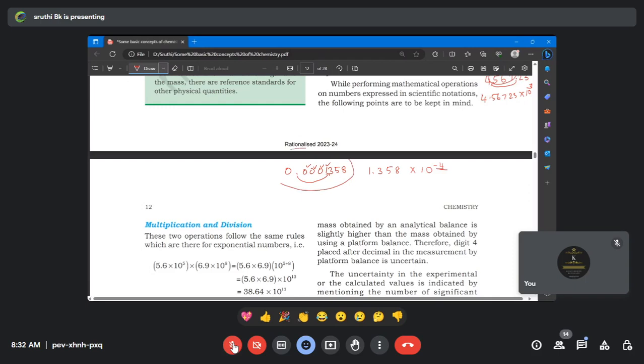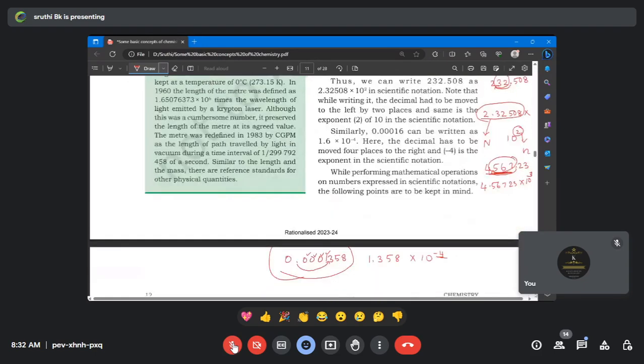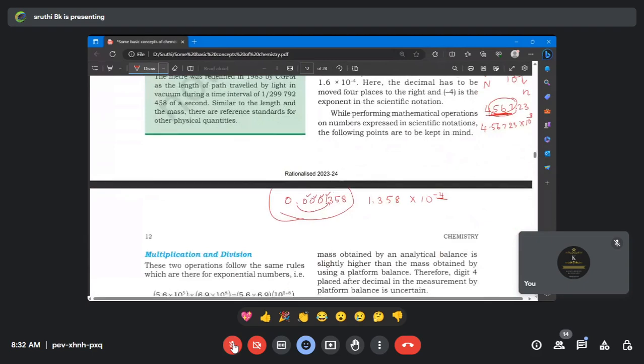Because this is a very small value. Am I correct? Yes, ma'am. This is a very small value, that's the reason it is negative. If you take this one, this is a bigger value, 4 5 6 7. So that's the reason we are putting in a positive value. Clear, right? Are there any doubts in this part?